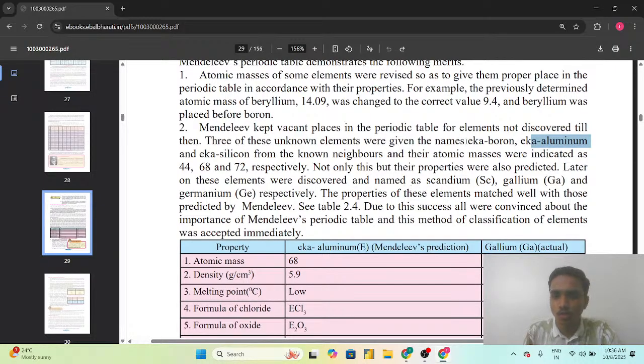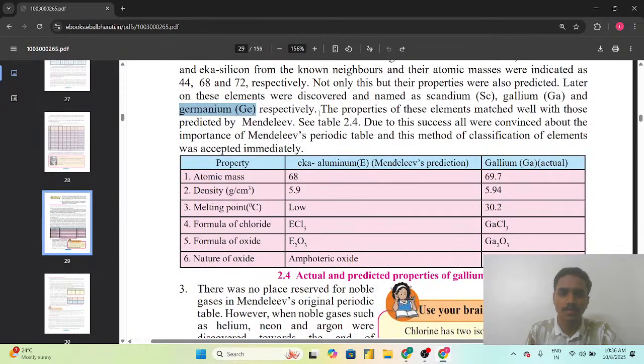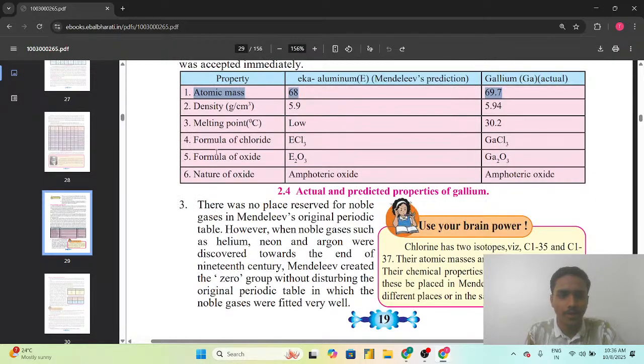मतलब इका जो बोरॉन था वो था स्कैंडियम, इका जो एल्यूमिनियम था वो था गैलियम, एंड इका सिलिकॉन जो था तो वो जर्मेनियम। The properties of these elements matched well with those predicted by Mendeleev and they were able to take the place at the vacant places in Mendeleev's periodic table. So atomic masses were predicted, density, melting point, formula of the chloride, formula of oxide, and nature of the oxide. That is the amphoteric oxide.